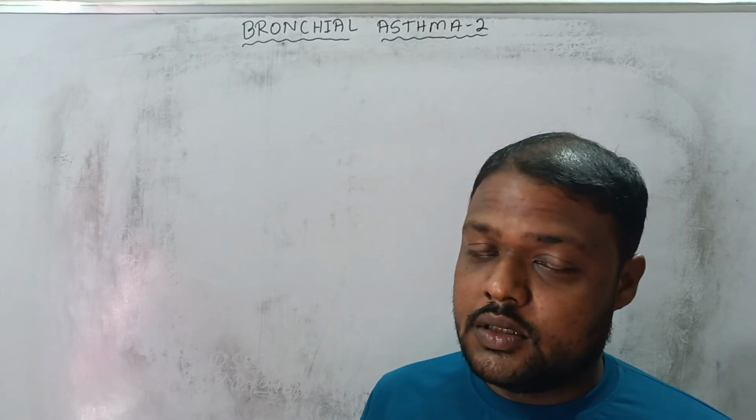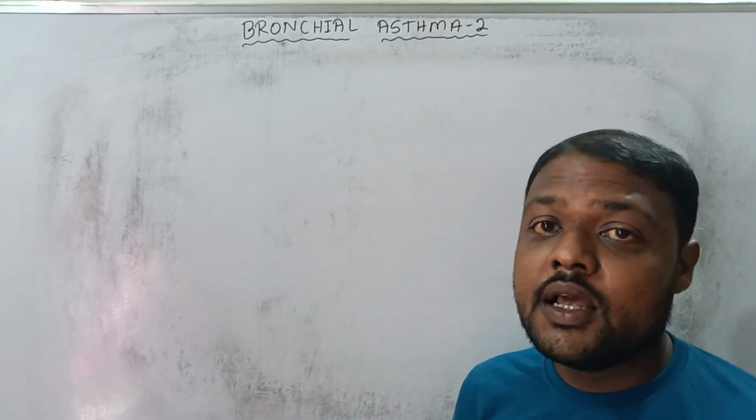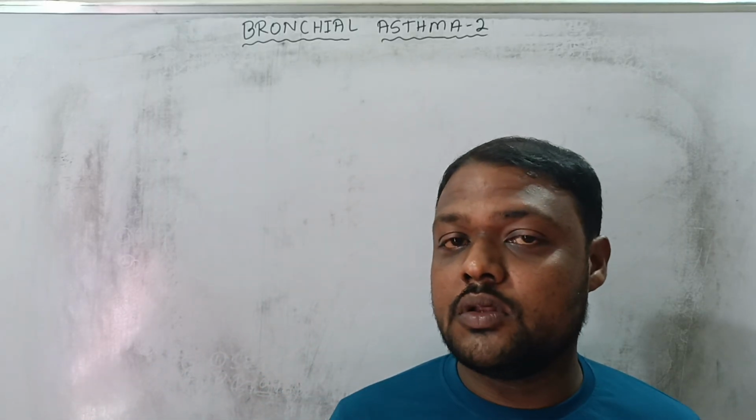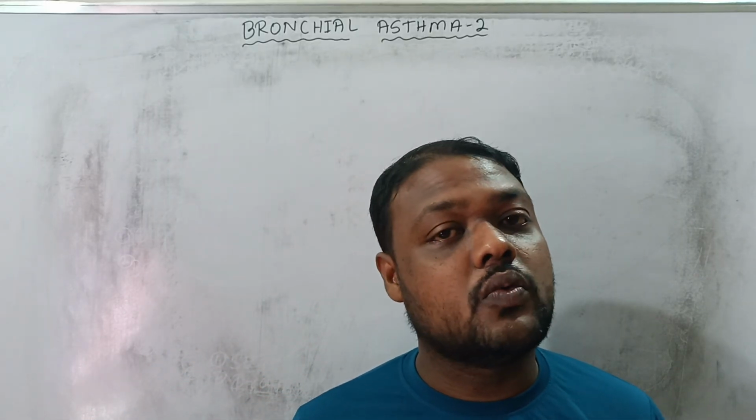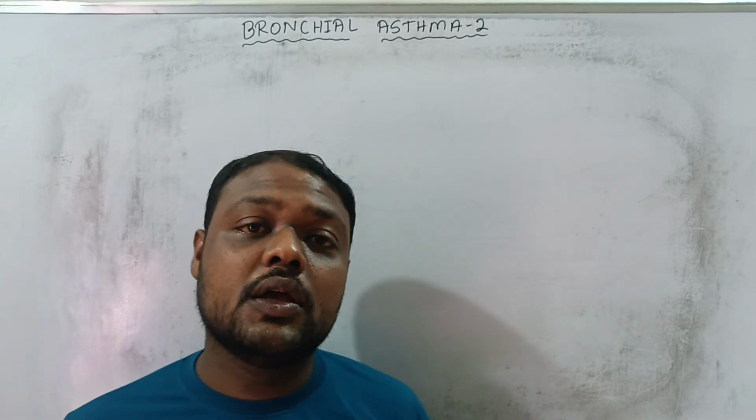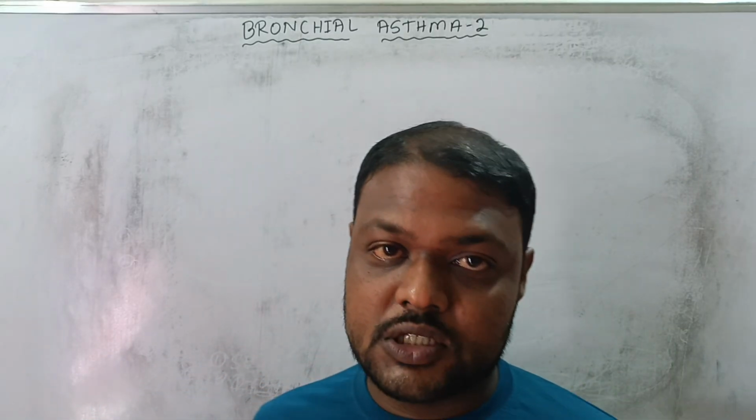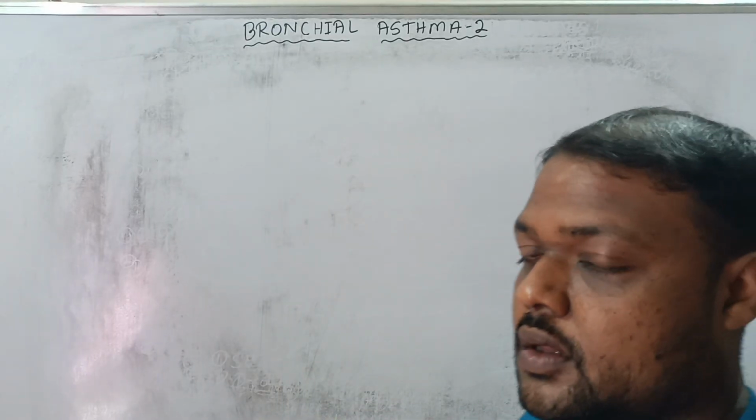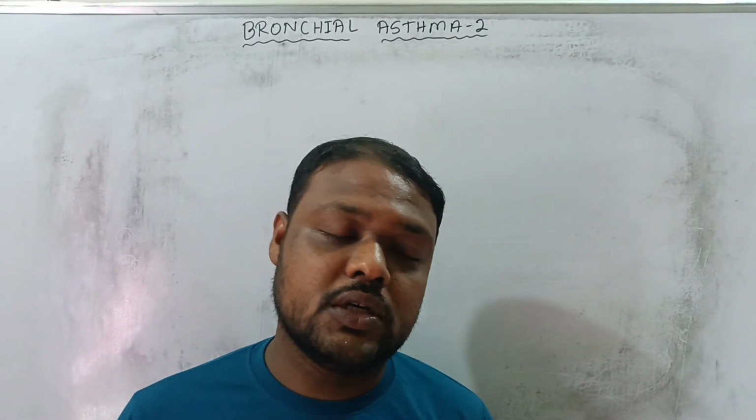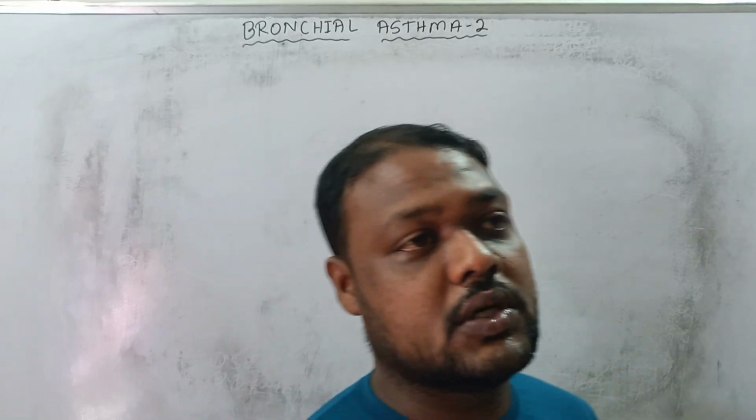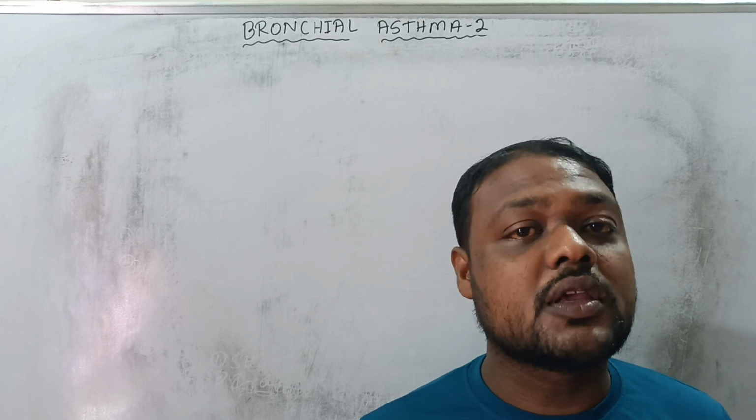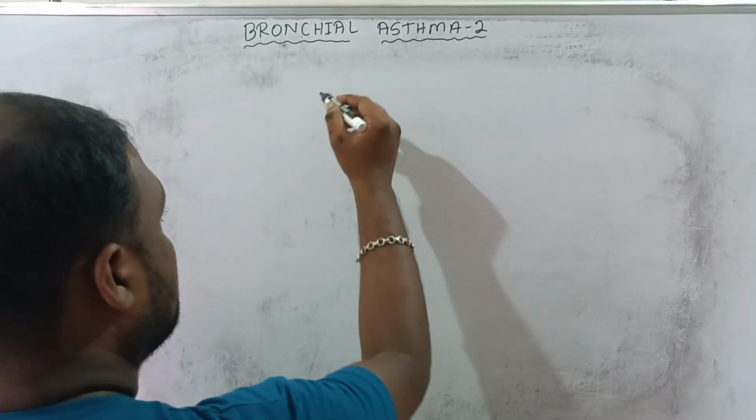So today the class is bronchial asthma part 2. Yesterday I already discussed bronchial asthma part 1. Today, bronchial asthma part 2, that is the drugs part. So, the inhalation corticosteroids. The inhalation corticosteroid is used in persistent bronchial asthma.